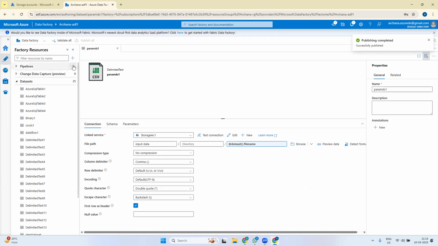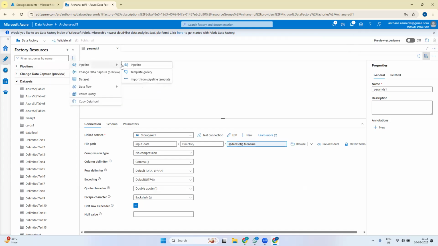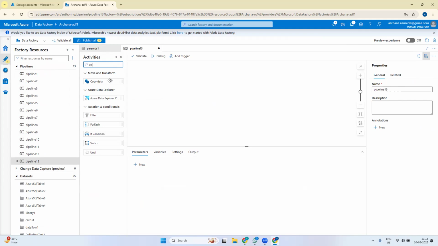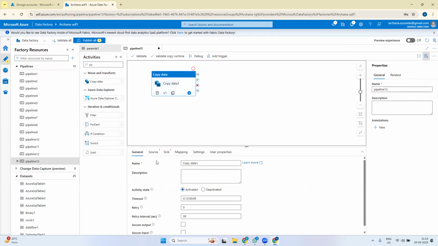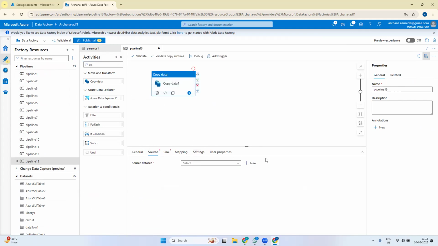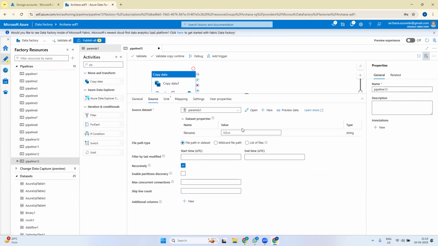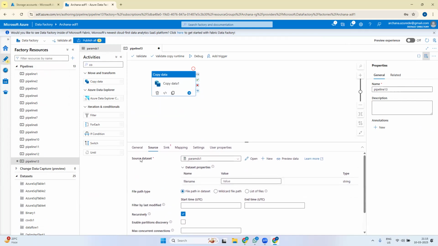Okay, so now we'll create a pipeline and use this dataset. Say one copy activity, and in the source we have a dataset which we created with the name paramds1. Whenever I select the dataset in the source, it asks for the file name. Where should I get the file name from so that I can connect to the source and bring the file? So here I have to give the value.